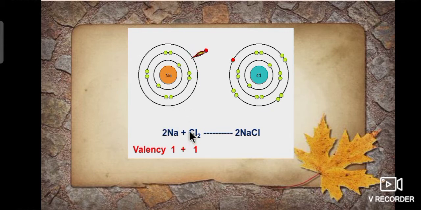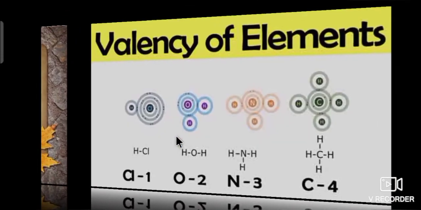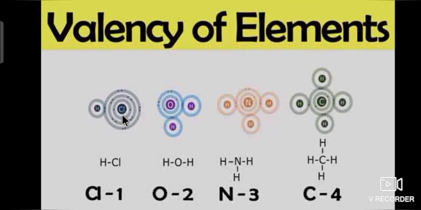Like that, the valency of chlorine is 1. Let's see some more examples for valency. In hydrochloric acid, the valency of chlorine is 1. In water, oxygen valency is 2 because oxygen is able to bind with 2 hydrogens to form water. So, the valency of oxygen is 2.